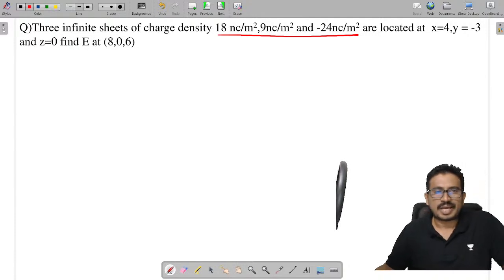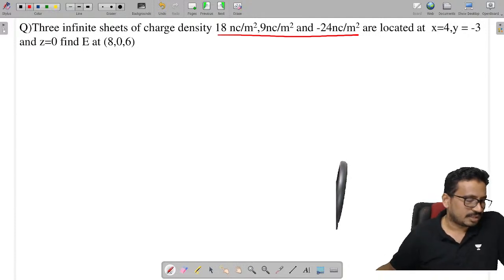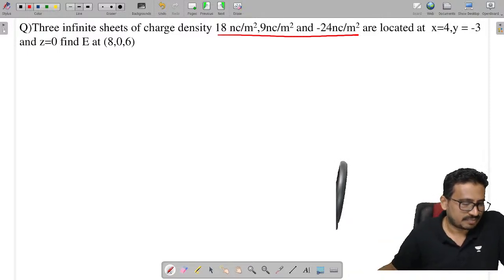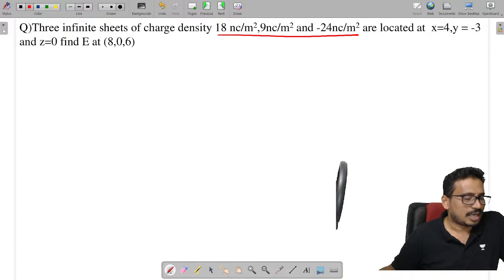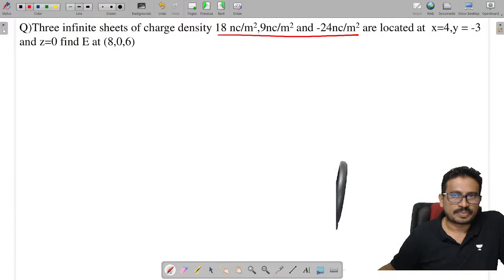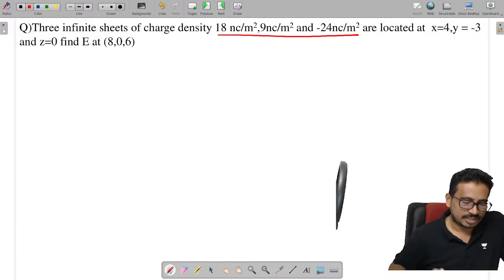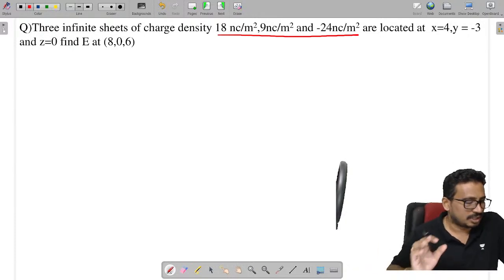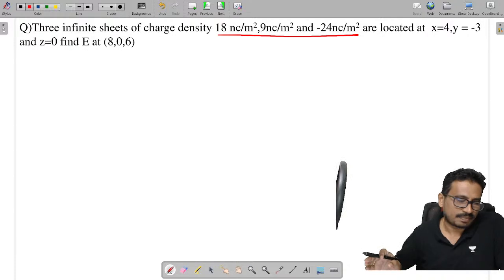So in this session, as of now, I'm planning up to the static fields, up to Maxwell's equations, and after that we'll cover the remaining topics. The common syllabus for ECE and electrical I'm planning, and the topics which are only for ECE we'll see later. As of now, I didn't plan that one.